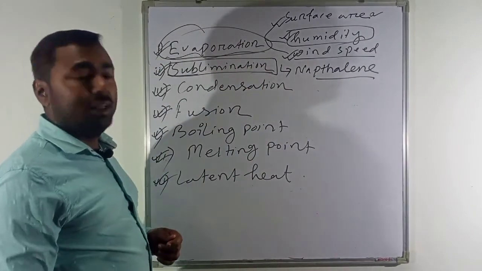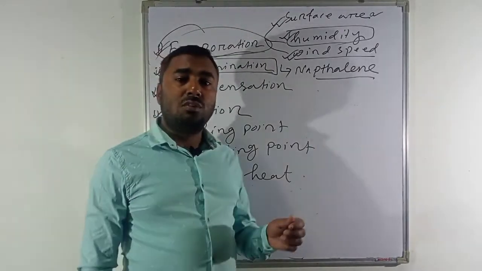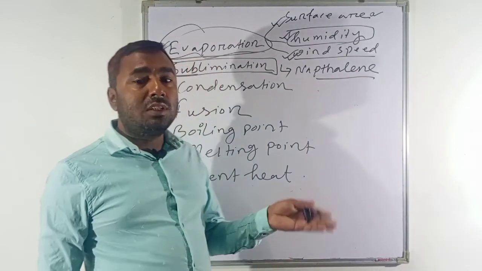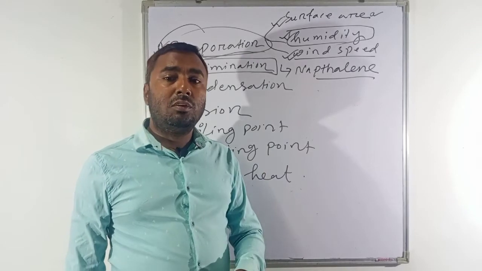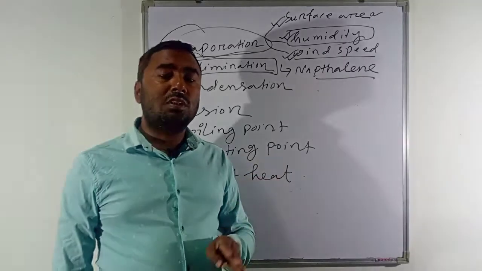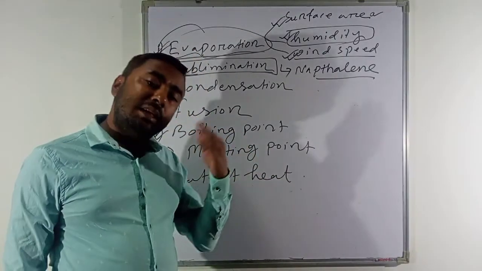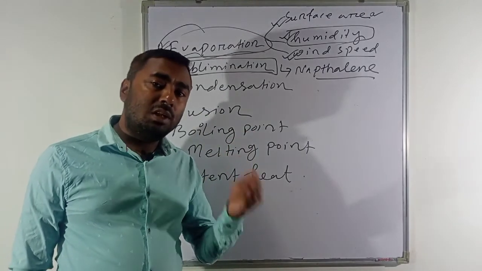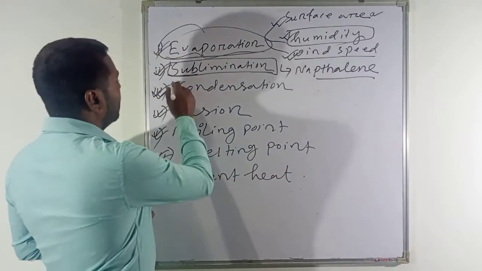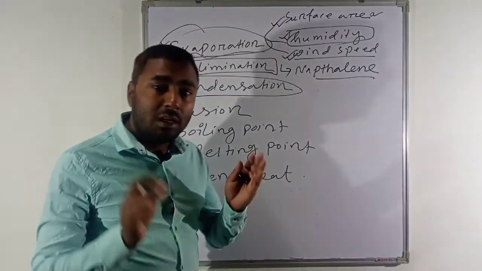What is it? Sublimation. Next you see condensation. Condensation is the process of changing water vapor into water on cooling. That means when the temperature decreases, then what will happen? The water vapor will change into water, and that particular whole process we call condensation. उसी को हम लोग क्या बुलाते हैं?